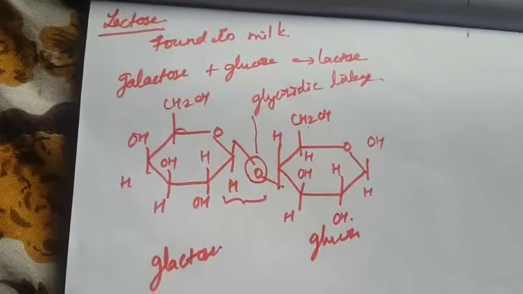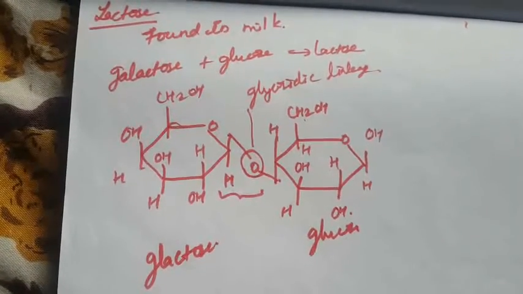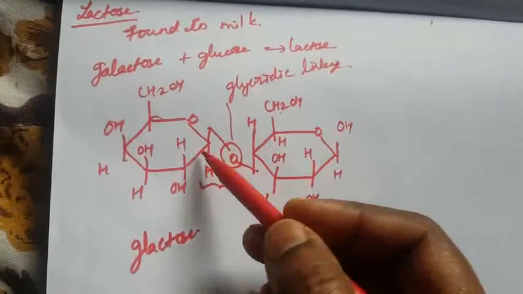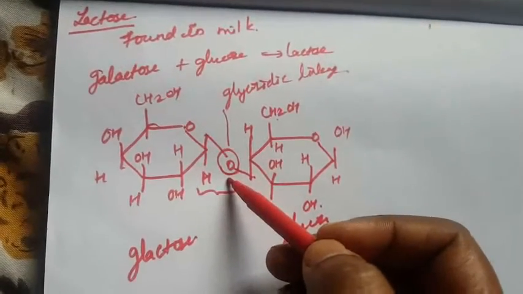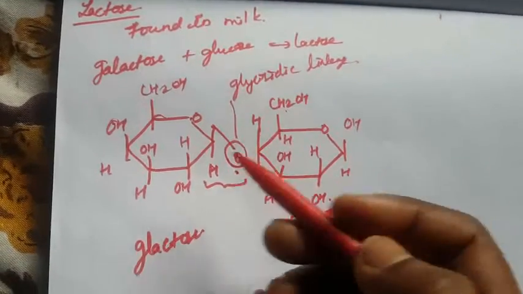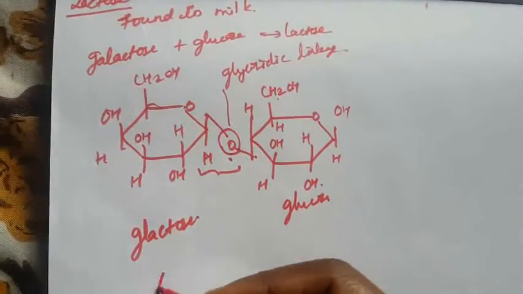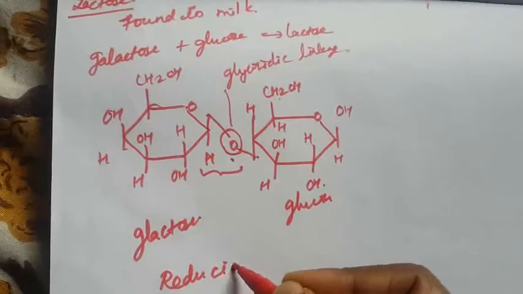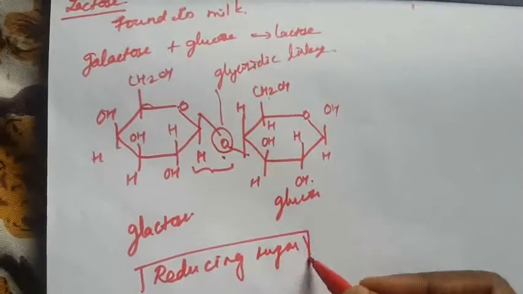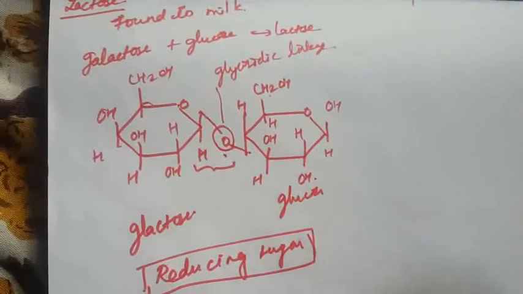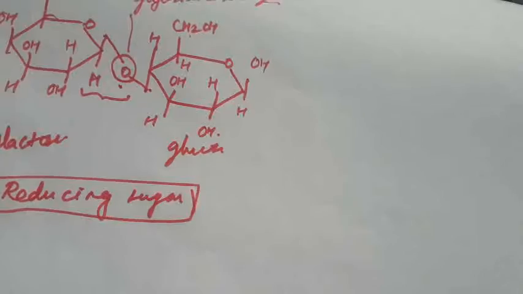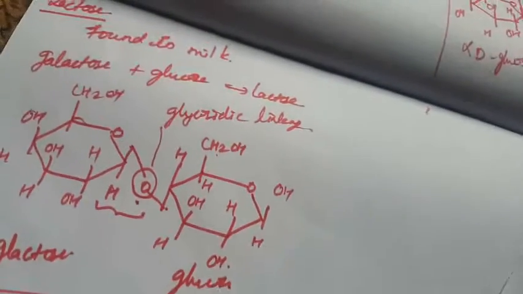The aldehyde carbon is not involved in the glycosidic bond. So here that is the galactose. The aldehyde is not involved in the glycosidic linkage, so it retains the reducing property and is called a reducing sugar. Lactose is called a reducing sugar, but sucrose is a table sugar or invert sugar. So this is the difference between the disaccharides sucrose and lactose.